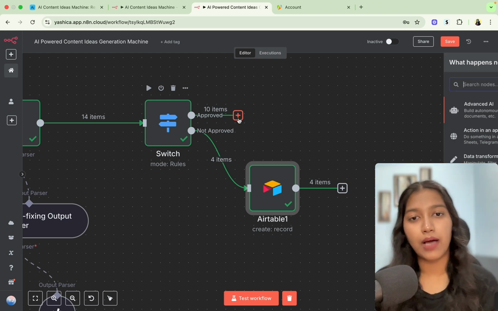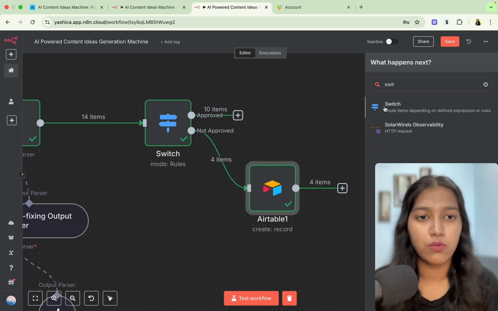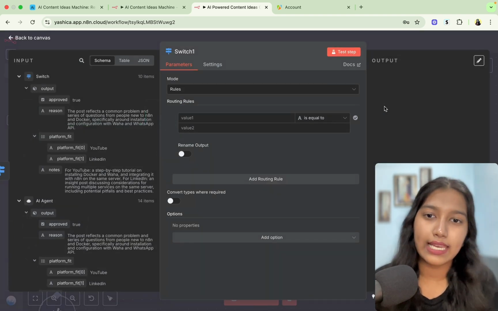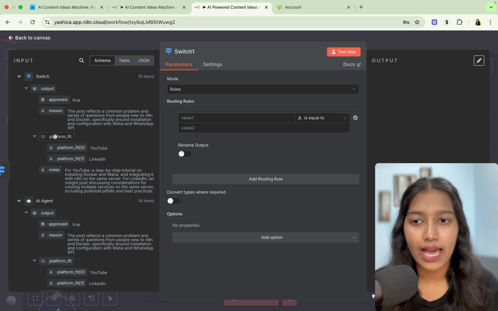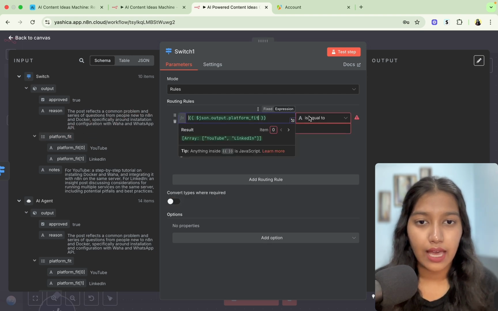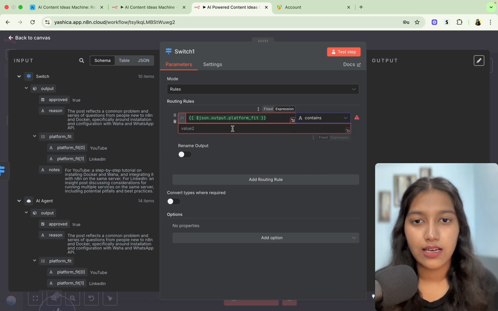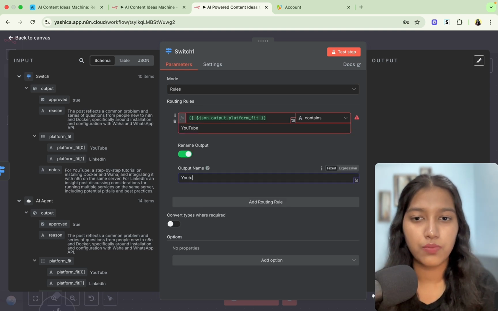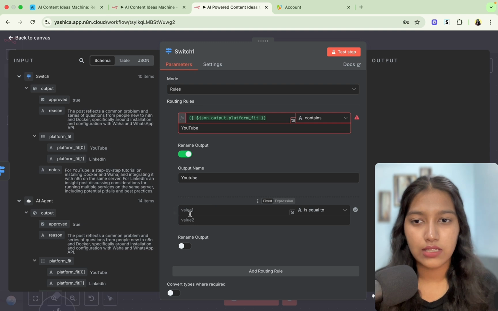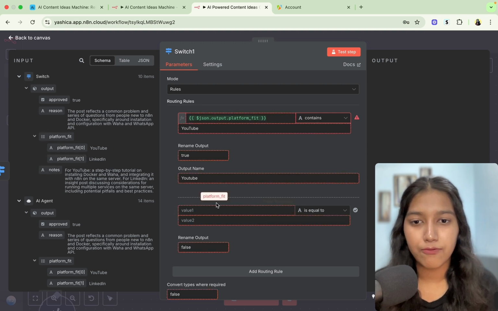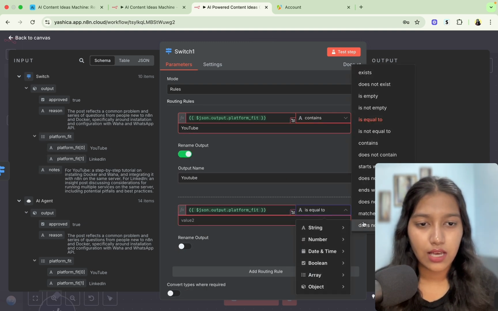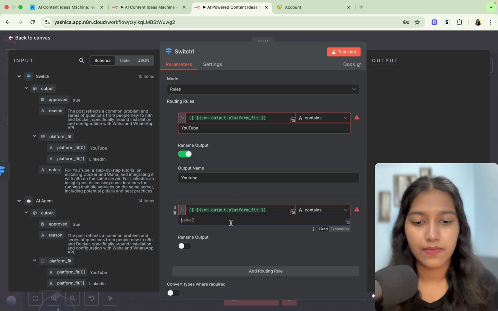Okay, so I'm just going to add one more switch module, which is going to switch YouTube to one branch and LinkedIn to the other. So I'm just going to drag this one platform fit here. And I'm going to select if string contains YouTube. Now, I think the T is capital, so I'm just going to put it as capital. Okay, so this is for YouTube. And the next one is going to be if platform fit contains LinkedIn. Again, the I is capital.